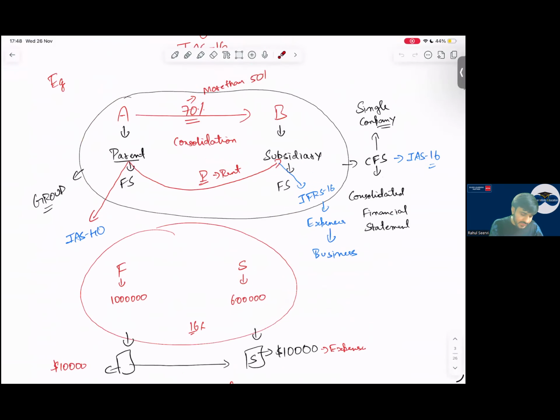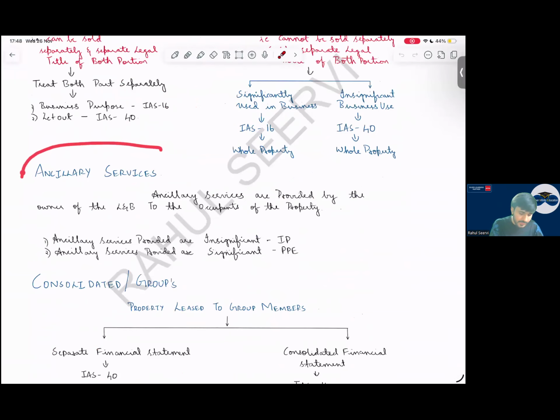Then, sir, ancillary services. Ancillary services means what? These are services which are provided, like security services, cleaning, etc. If ancillary services provided are insignificant, it will be investment property. If ancillary services provided are significant, it will be IAS 16 PPE.